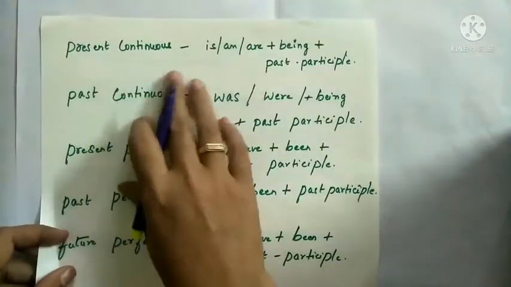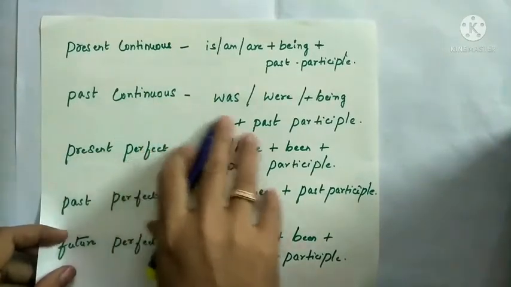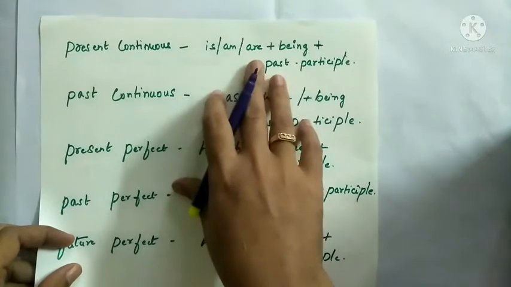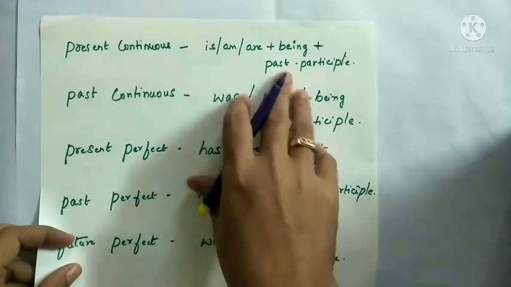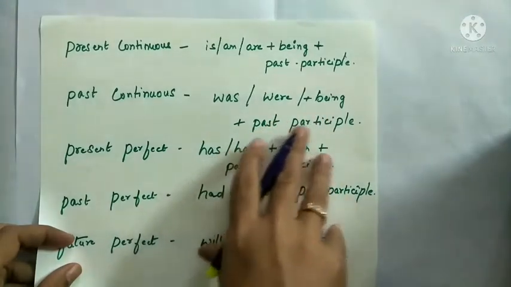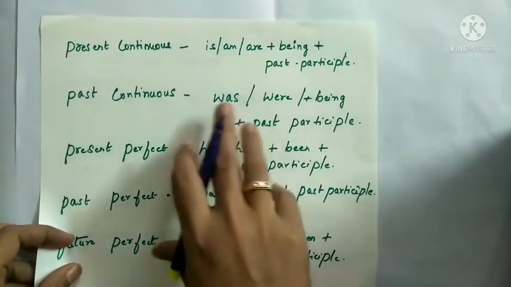We will see present continuous and past continuous examples. Here we will use the helping verb being plus past participle in present tense. In past tense also we will use being plus past participle according to the number.